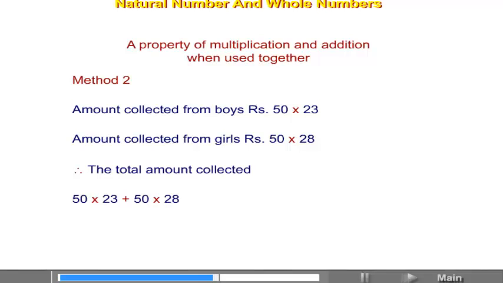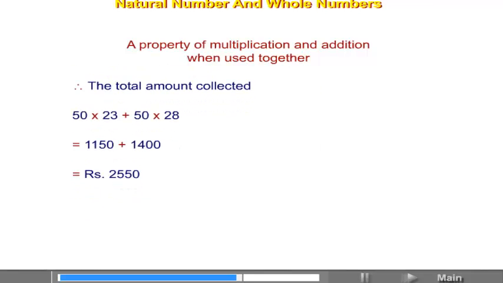Method 2. Amount collected from boys is equal to rupees 50 multiplied by 23 and amount collected from girls is equal to rupees 50 multiplied by 28. Therefore, the total amount collected is equal to 50 multiplied by 23 plus 50 multiplied by 28 is equal to 1150 plus 1400 is equal to 2550.